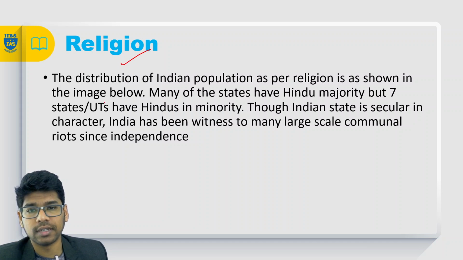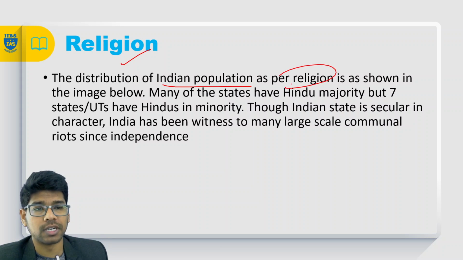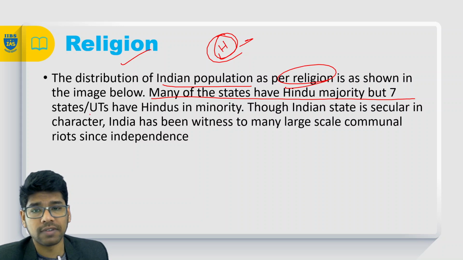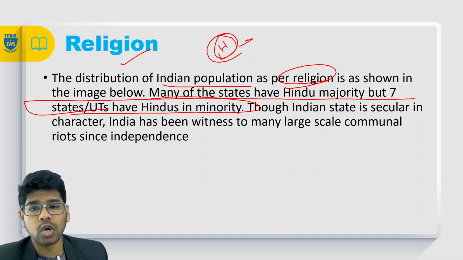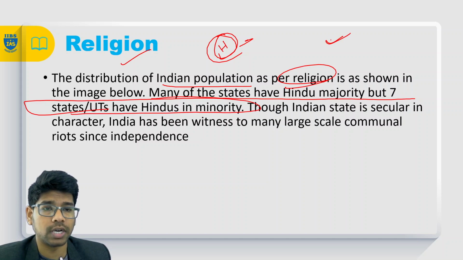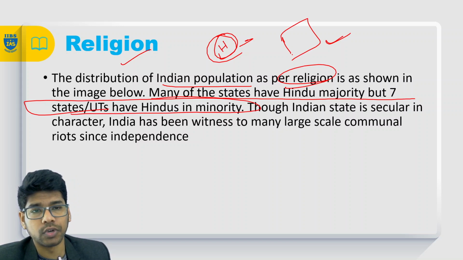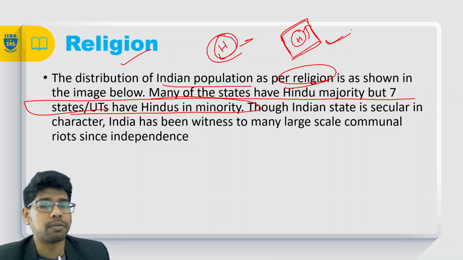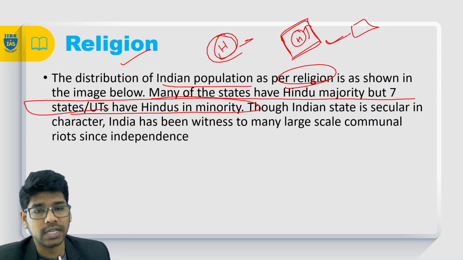And next one, religion. So distribution of Indian population as per the religion. We have the vast religions, right? So the largest population follows Hinduism, as you can see, and many of the states have Hindu majority, but 7 states have the Hindu as the minority. Not always the states have the Hindus as the majority. There are a few states. Overall, if you take entire geographical area of India, obviously Hindus are the major population, but there are about 7 states where the other religions are the majority, right?